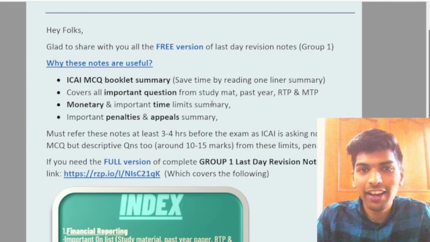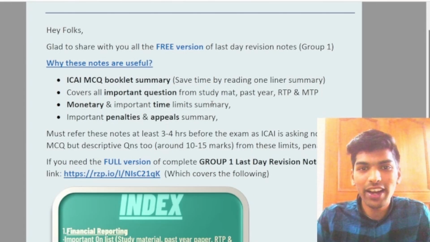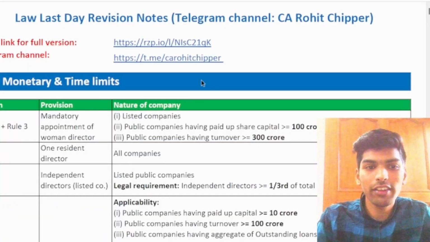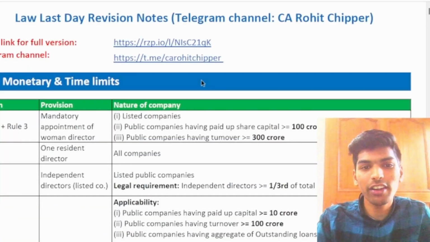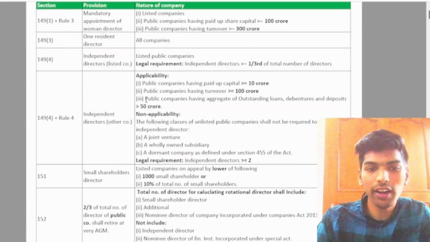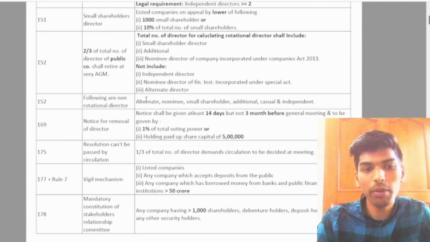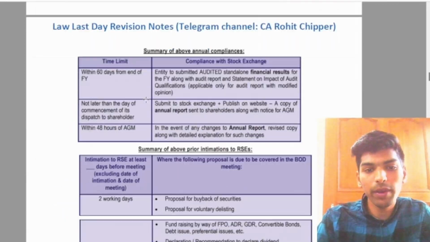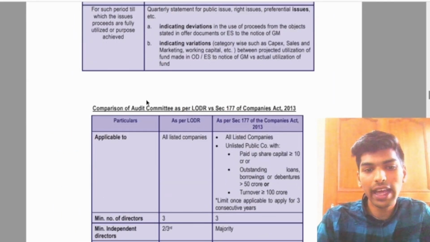Now going into detail on what all it contains for different subjects. So let's start with the law. This is the law last day revision notes you can see on the screen. First it contains the monetary and the important time limits. It contains all the monetary limits and the important time limits for the law paper. It has been summarized in almost 4 to 5 pages.